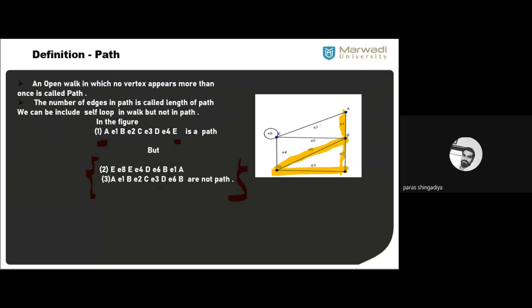Okay, so a simple definition. First, it should be a walk, a finite alternating sequence of vertex, edge, vertex, edge, and so on. No edge appears more than once, but a vertex may appear more than once. That is the first definition of walk. उसको modify करना है. Consider an open walk where no vertex is repeated. In the example of walk, we can consider repetition of vertex, but in the definition of path, we cannot consider repetition of the vertex. That is the difference between walk and path. Is it clear?